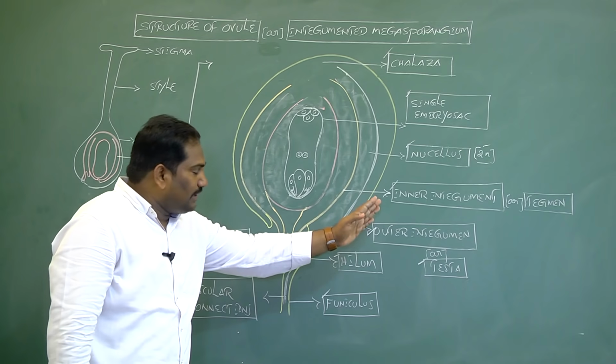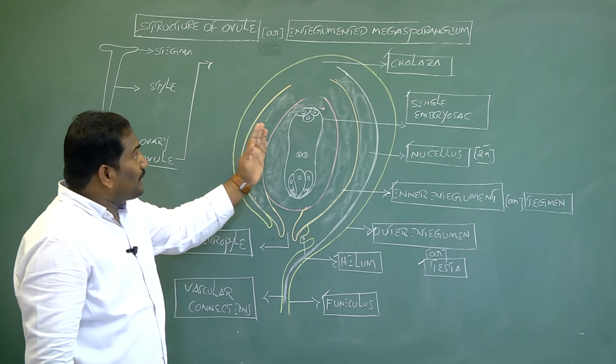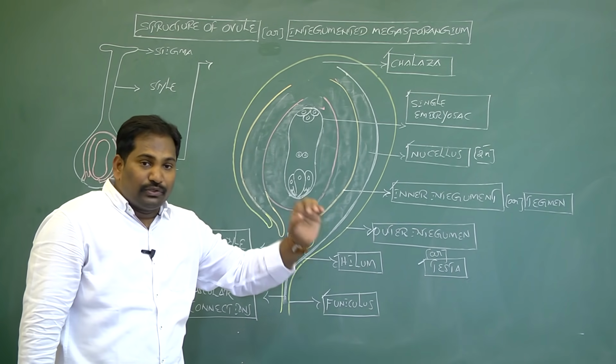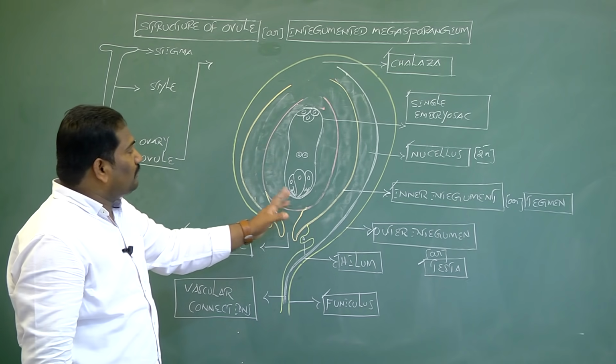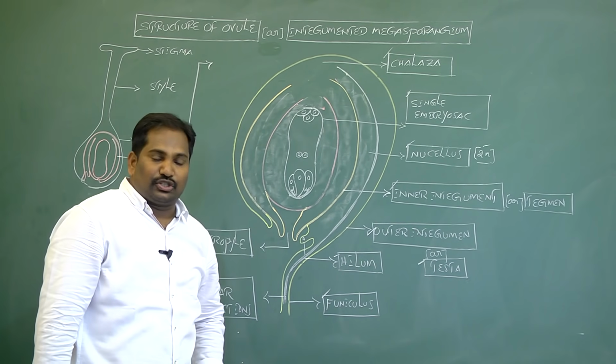This is the basic structural information about the ovule.